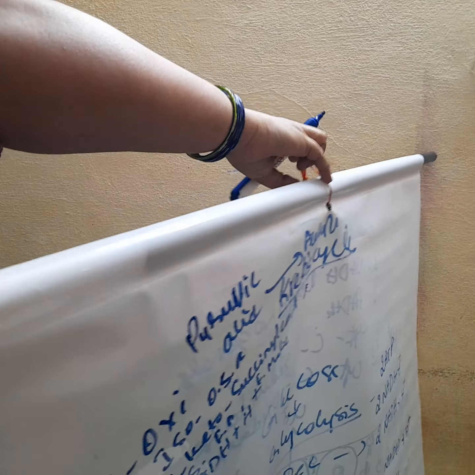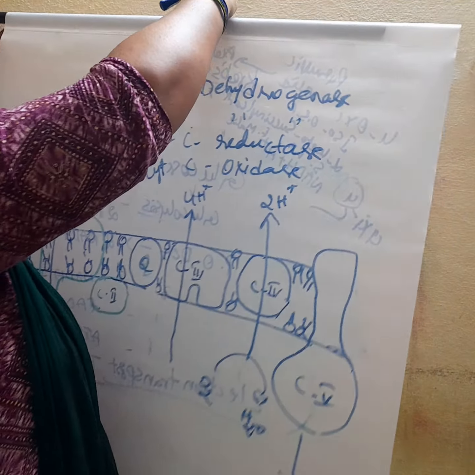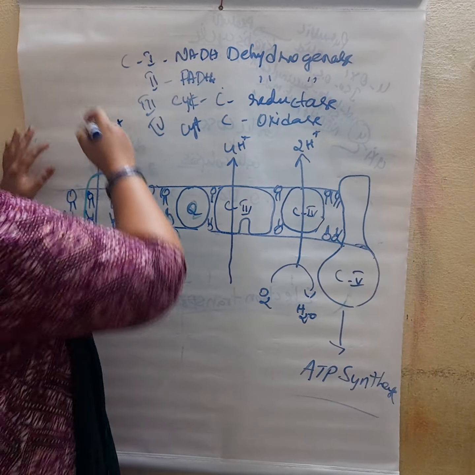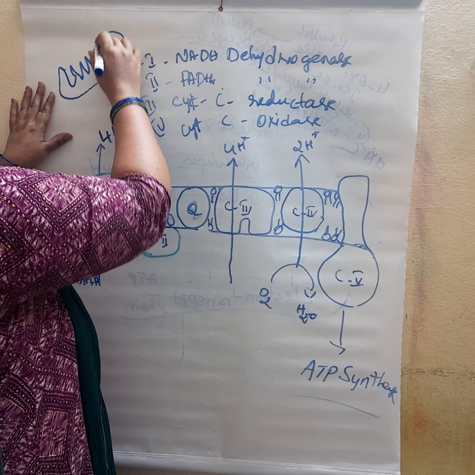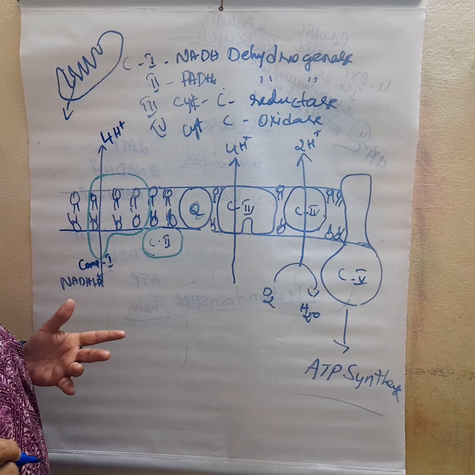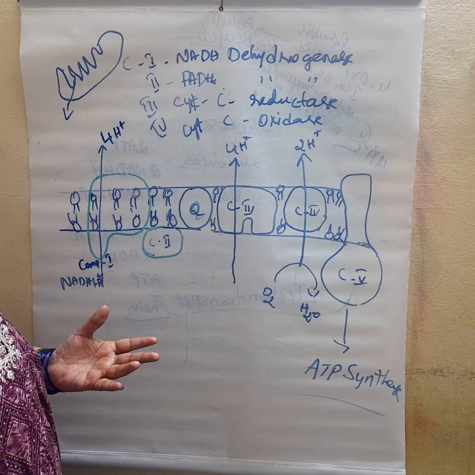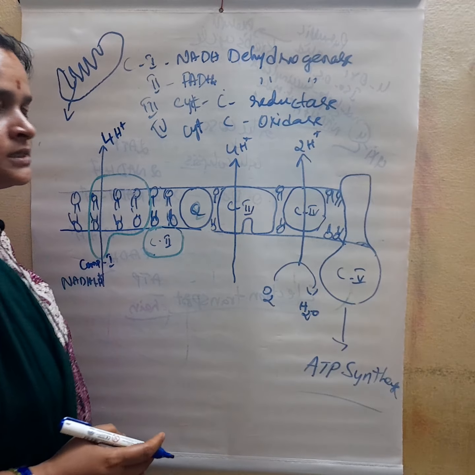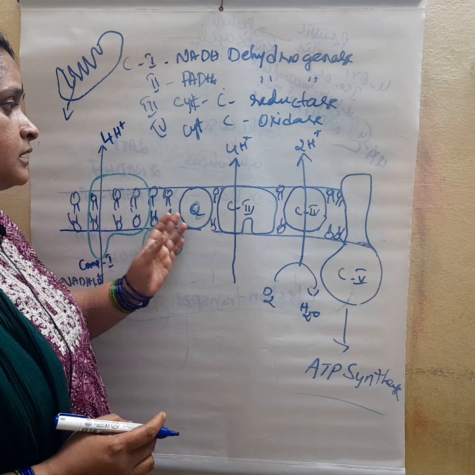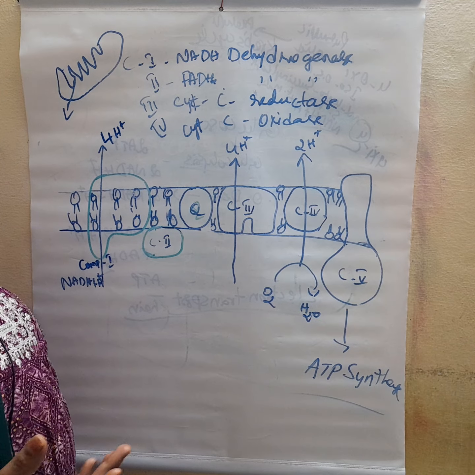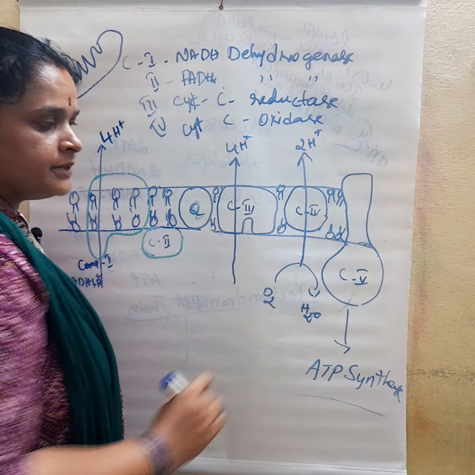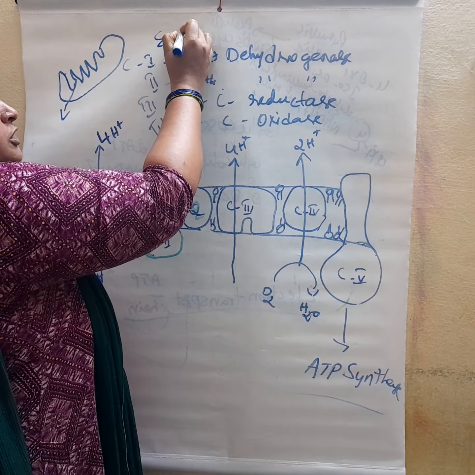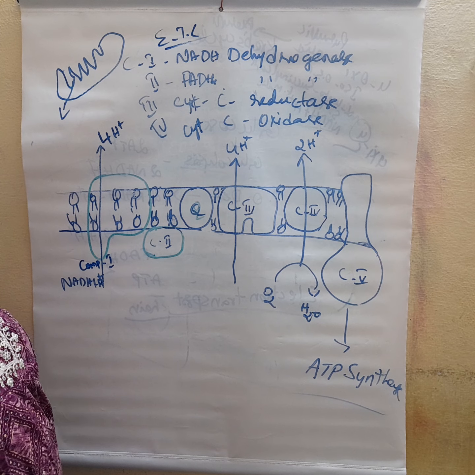The electron transport chain takes place in the cristae of mitochondria. What is the cristae? Cristae are nothing but the inner foldings. In the cristae, the membrane has protein complexes. These protein complexes are involved in the transfer of electrons and the production of ATP also. That's why it is called the electron transport chain, ETC.